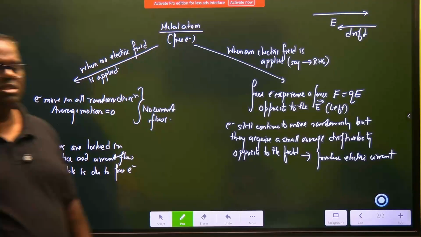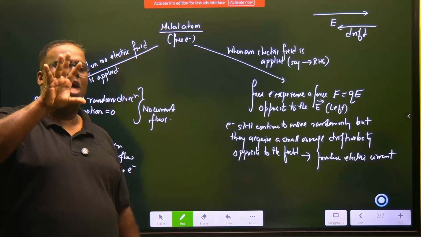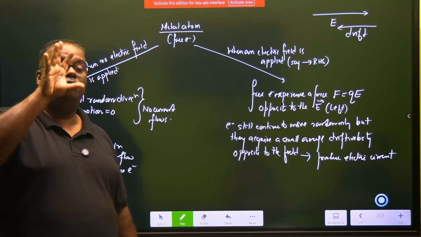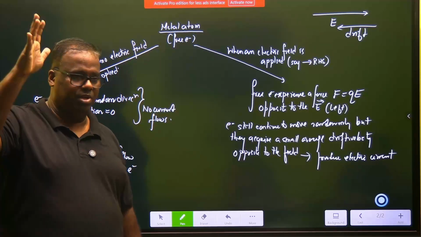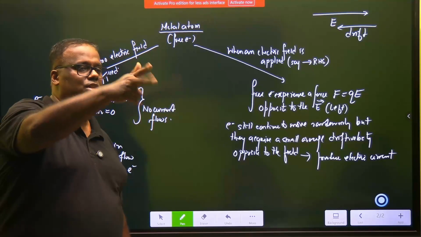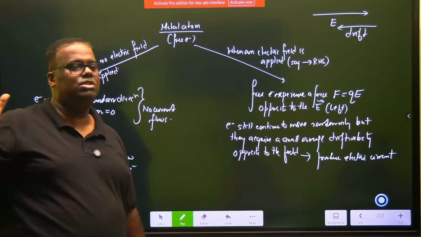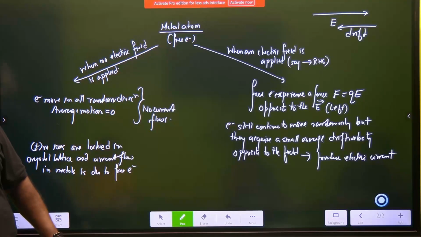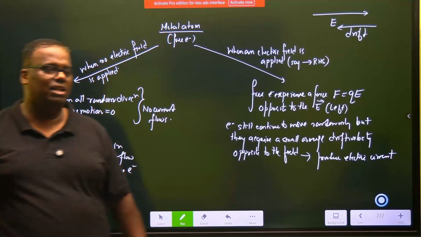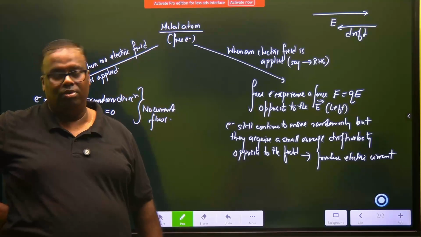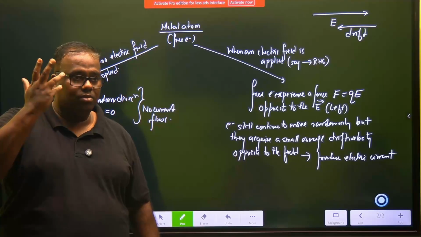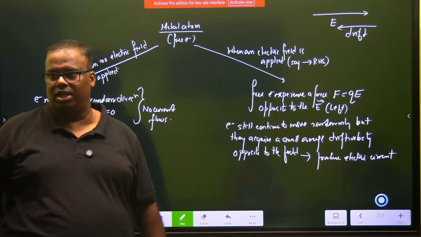What happens now? Just try and understand. I'm a metal atom. My free electrons or my valence electrons left me. Your valence electrons left you. His valence electrons left him. All these valence electrons have now formed the electron gas, and they keep on moving randomly when there is no external field. When an external field is applied, then what happens? These electrons start facing a force which is opposite to the direction of the field.